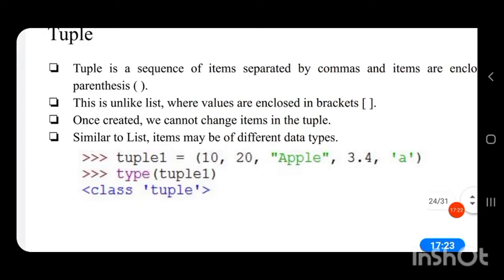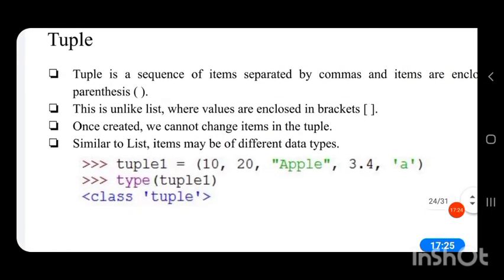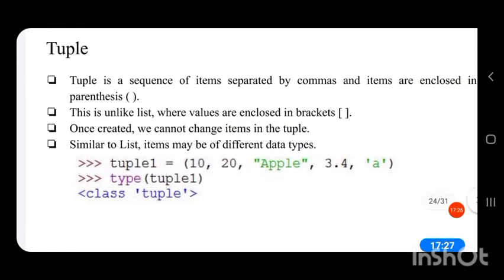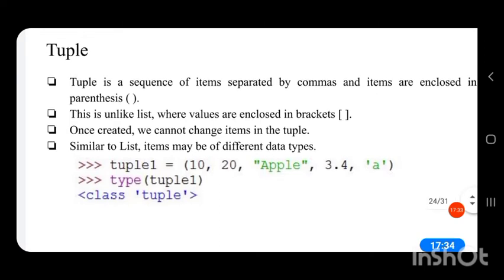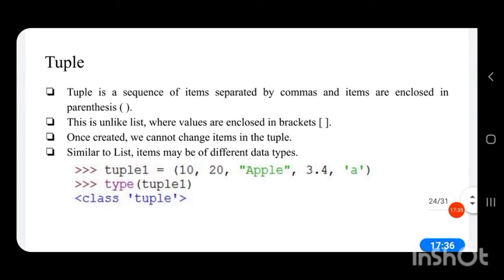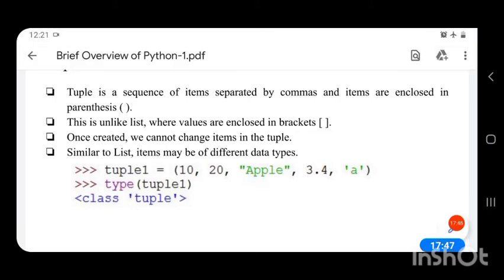If we write code to create a tuple, here also any name can be given, because tuple1 is just a variable name. I have given tuple1 so that it is easy to identify it is a tuple. Anything we can give, either t1, t2, or string1, or any name.